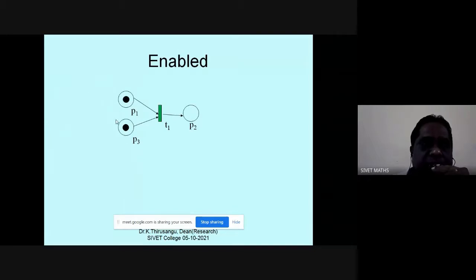Now, you see that both the places which are input to the transition T1 have tokens, and therefore it is enabled. For example, suppose I want to give some appointment to a particular person.